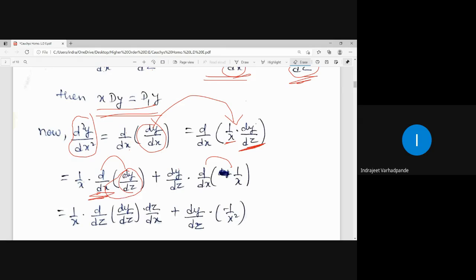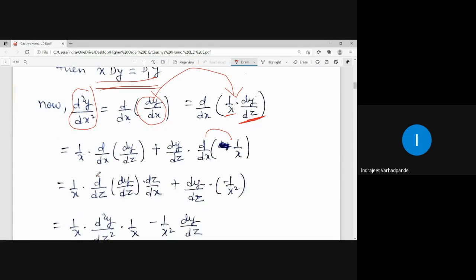So again I am using the chain rule over here. What does the chain rule tell? If you differentiate with respect to z, then dz by dx will be multiplied, so that you can easily differentiate the term dy by dz. Plus, what is the derivative of 1 by x?